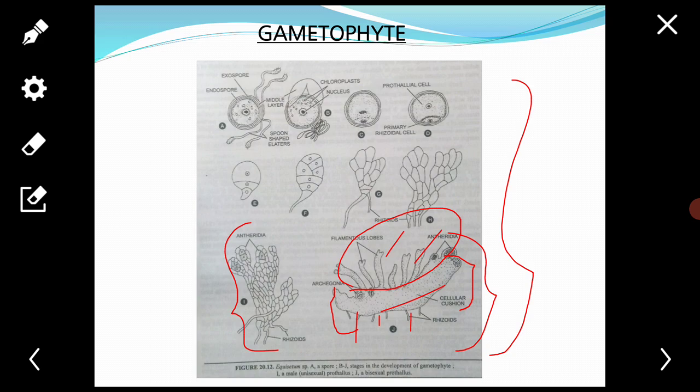The antheridia are borne on the margin or apex of erect lobes, whereas archegonia develop in the meristematic rim of the disc. Nature of gametophyte.